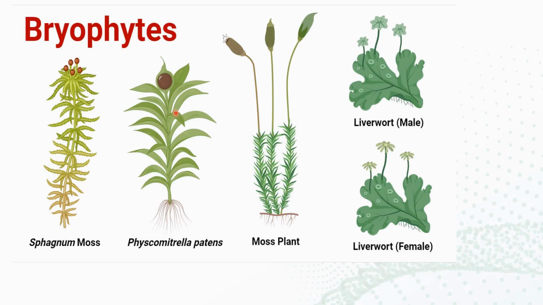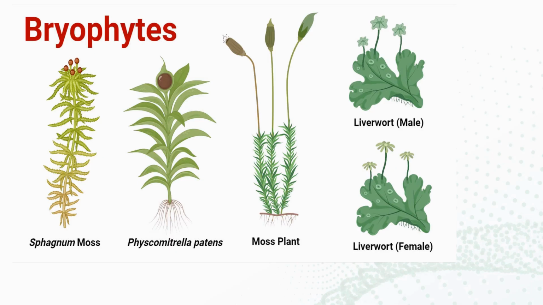Here you can see some examples of bryophytes, with a lack of stem in some plants and a lack of roots in some plants. The main examples of the bryophytes are liverworts and moss plants, which grow on land or in water also.